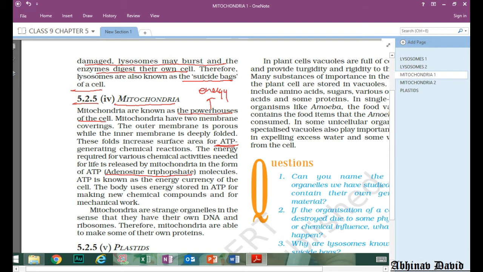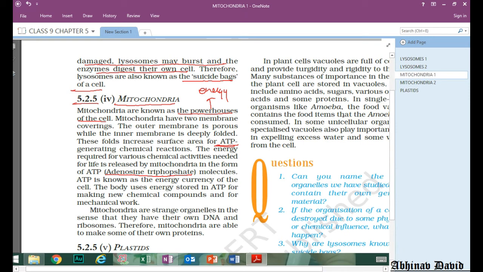So whatever the cell has to do, it has to spend energy. Which energy? ATP. So that is why it is called the energy currency of the cell. Now let us talk about the structure of the mitochondria. Now where it is present inside the cell, and the number of mitochondria is not fixed. It depends upon cell to cell, and also on how much energy is required by the cell. If the cell requires more energy, then there will be more mitochondria. If the cell requires less energy, then there will be fewer mitochondria.